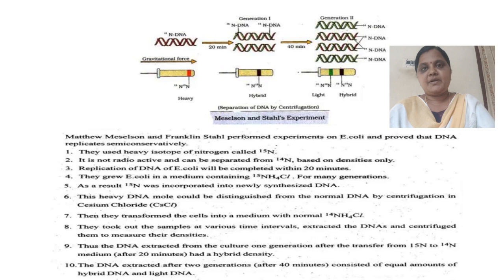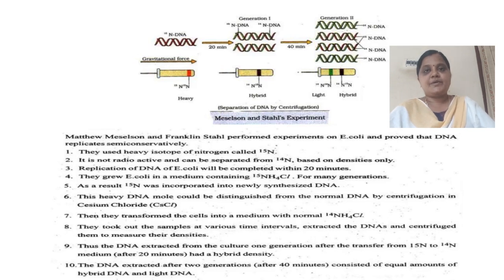And once again, I will repeat this experiment. To prove that DNA replication is semi-conservative, Meselson and Stahl performed experiments on E. coli. To prove this, they used a heavy isotope of nitrogen called 15N. The replication of DNA in E. coli is completed within 20 minutes.